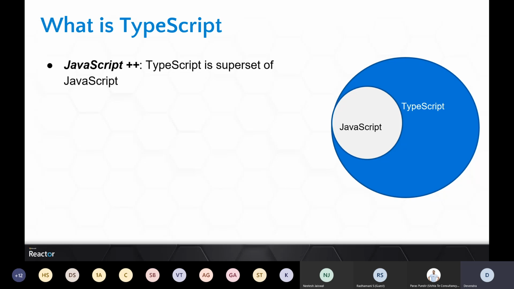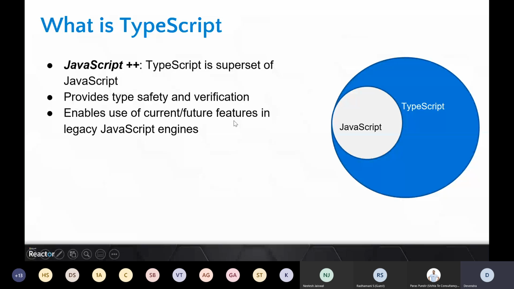So on the right side, you can see a small picture which denotes this in terms of sets, right? JavaScript is a subset of TypeScript, or you can say TypeScript is a superset of JavaScript, because it came later. So we'll keep on seeing this when I do a hands-on, how it's a superset.